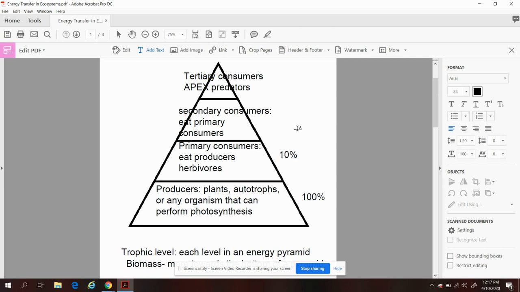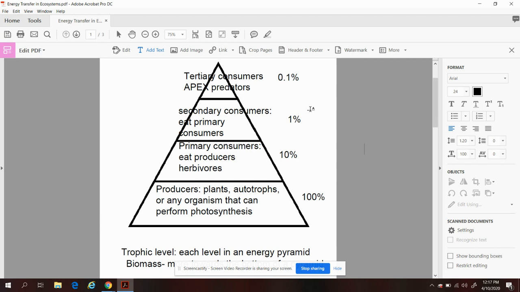In our third level, there's going to be 1%. And in our top level, there's going to be 0.1%. Okay, so you all see how there's 100% down here at the bottom. Then there's only 10% in the next level, and then only 1% in the next level, and then only 0.1% in the top level.